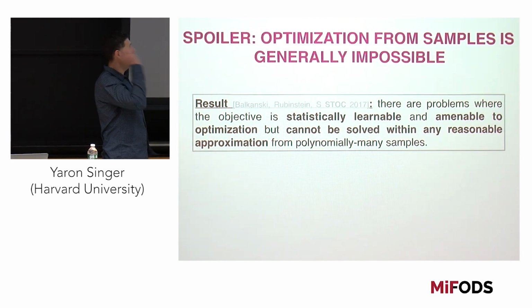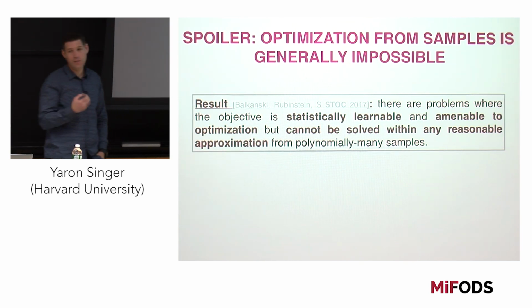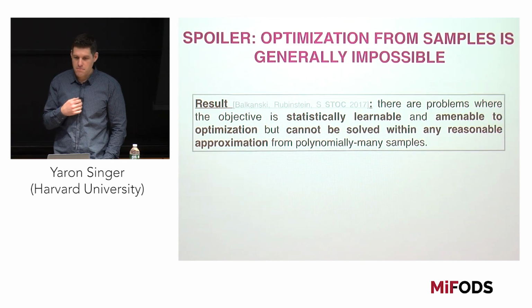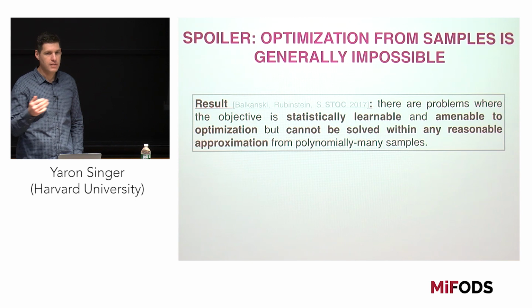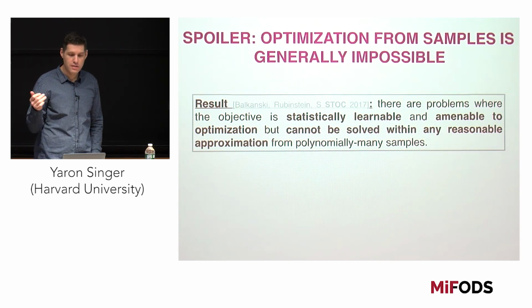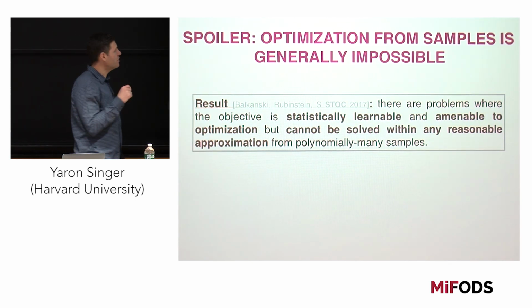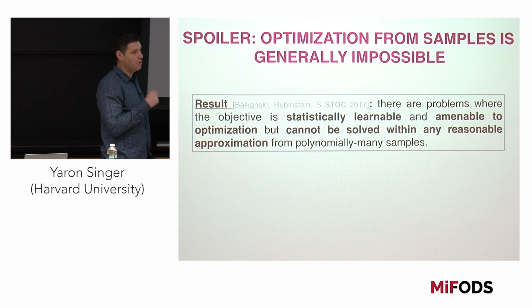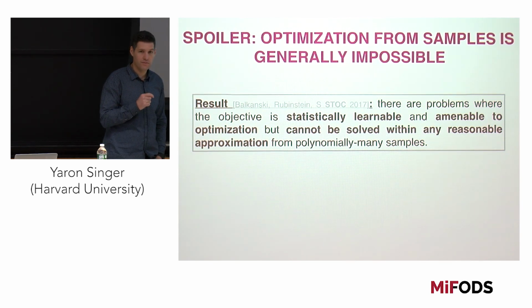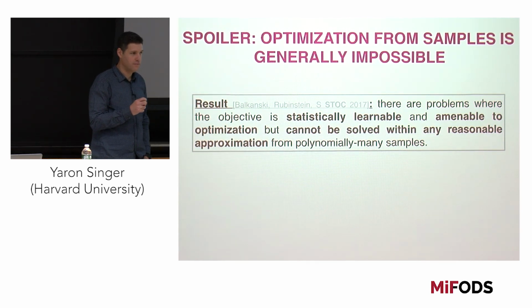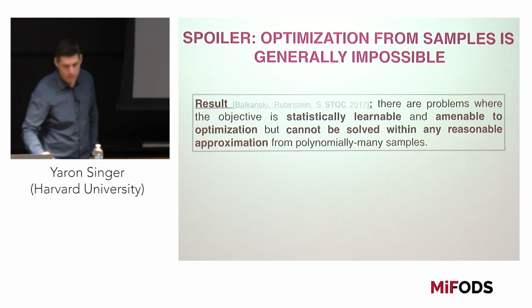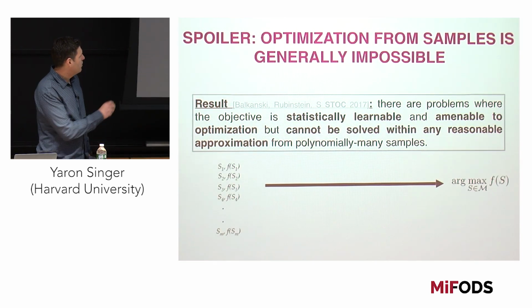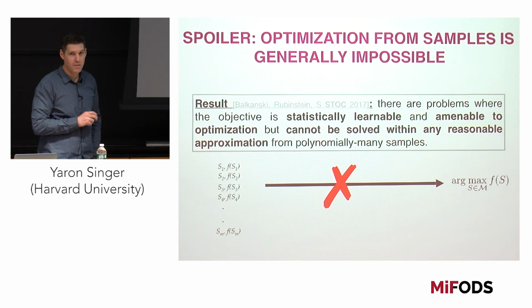You can show that there are problems where the objective function is statistically learnable, and these problems are amenable to optimization, but you wouldn't be able to get any reasonable approximation when you're using polynomially many samples drawn from any distribution. Does that make sense? So what are these problems? If we want to do this, then it is impossible.